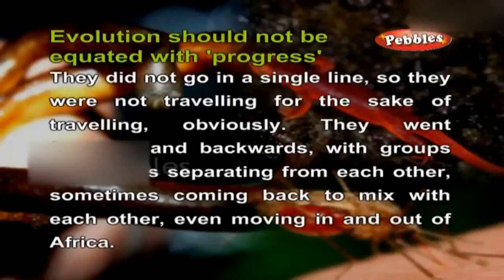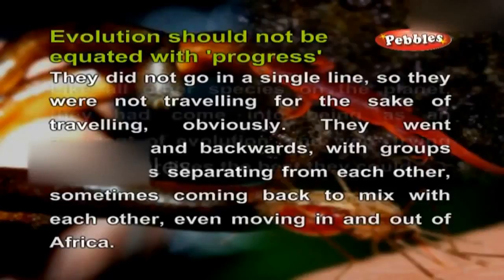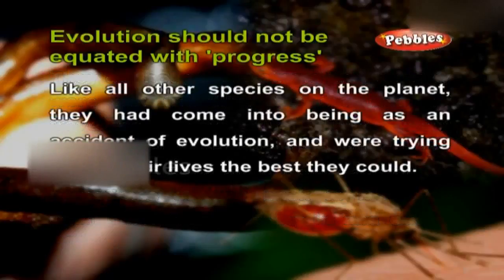They did not go in a single line, so they were not traveling for the sake of traveling, obviously. They went forwards and backwards, with groups sometimes separating from each other, sometimes coming back to mix with each other, even moving in and out of Africa. Like all other species on the planet, they had come into being as an accident of evolution and were trying to live their lives the best they could.